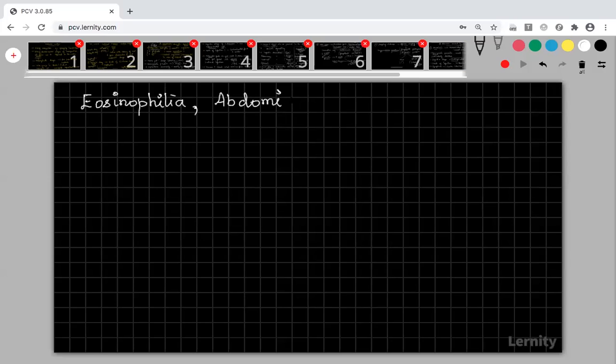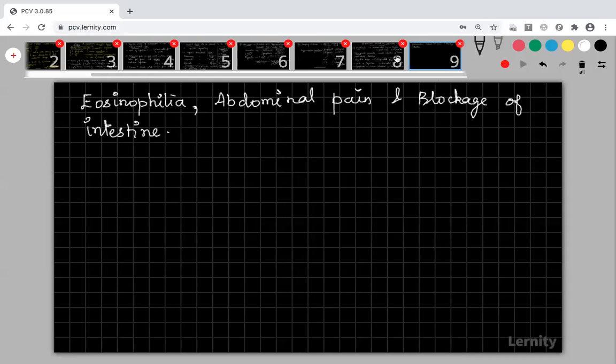The children will suffer with pain frequently. The lower abdomen will pain severely, and sometimes there will be blockage of the intestine. For two or three days they will not excrete. Because of no excretion of feces, they will get abdominal pain. All these are the symptoms of ascariasis.